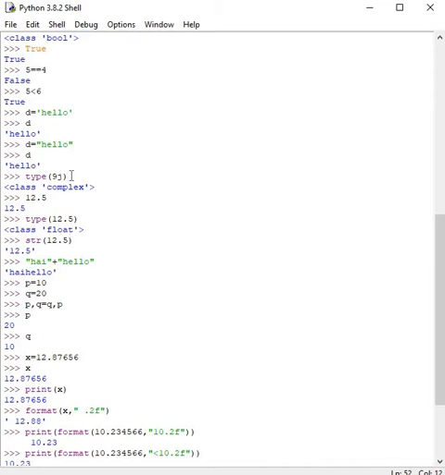So type we already used to check any type of data. And look at this, 12.5, type of 12.5 is float. And str, just like int and float, str is used to convert any type of data to string format. So str(12.5), 12.5 is a real number. If I put str in front, it becomes a string. Look at the output, 12.5 within quotations.